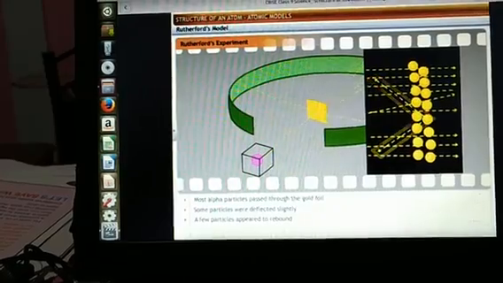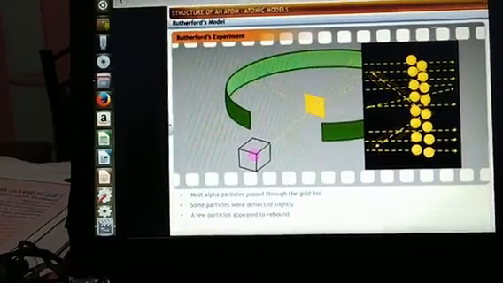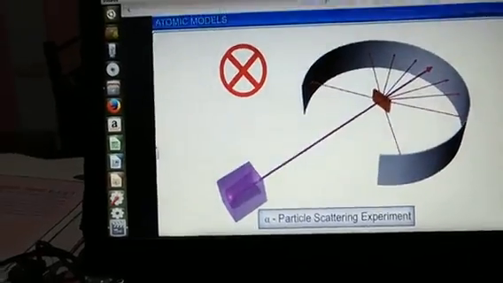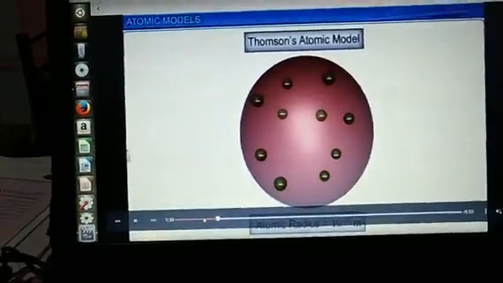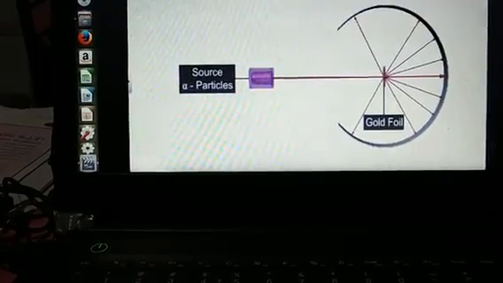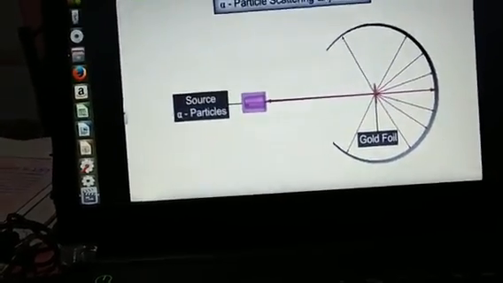This is the gold foil experiment of Rutherford, striking positively charged particles.